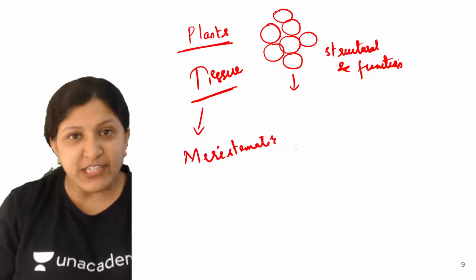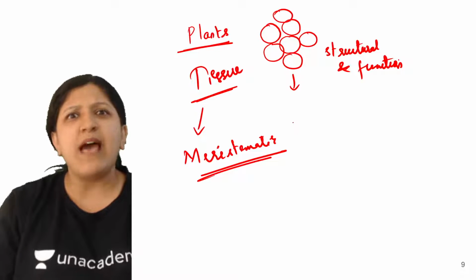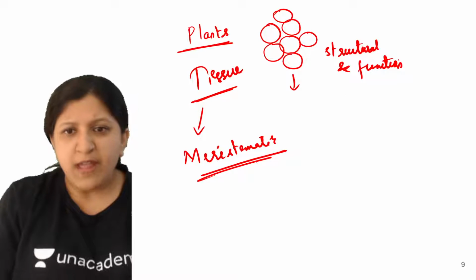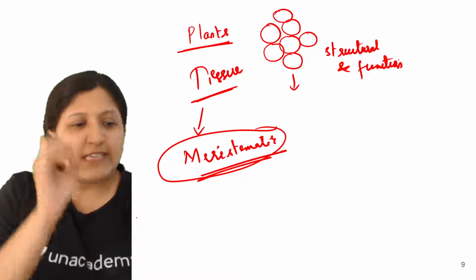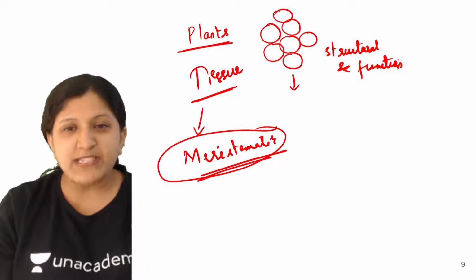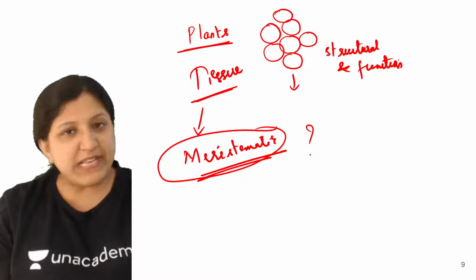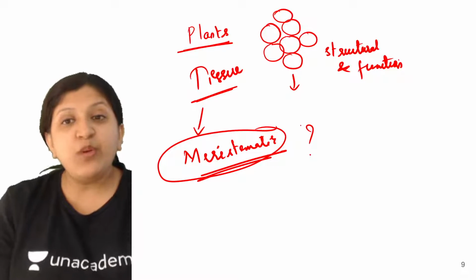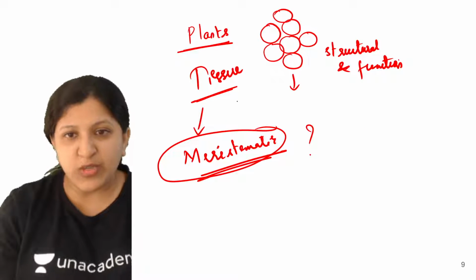So meristematic tissue is there. You might have studied it, maybe in class 7, I'm not so sure. Any idea, at least a little idea, about what exactly meristematic tissue is or what it does? Then there is another tissue, the permanent tissue that we mentioned.